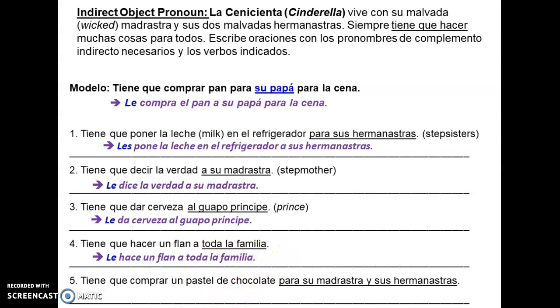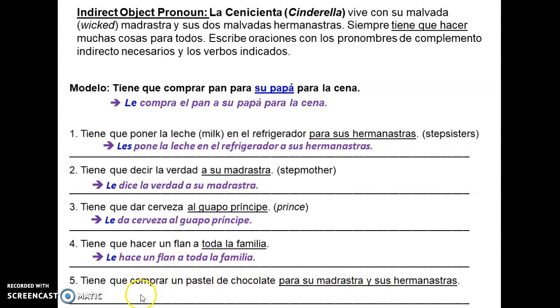And the last one, tiene que comprar un pastel de chocolate para su madrastra y sus hermanas. So, Cinderella has to buy a chocolate cake for her stepmother and stepsisters. And so, she's the one doing the action, and they are going to receive this action indirectly because the cake is for them.